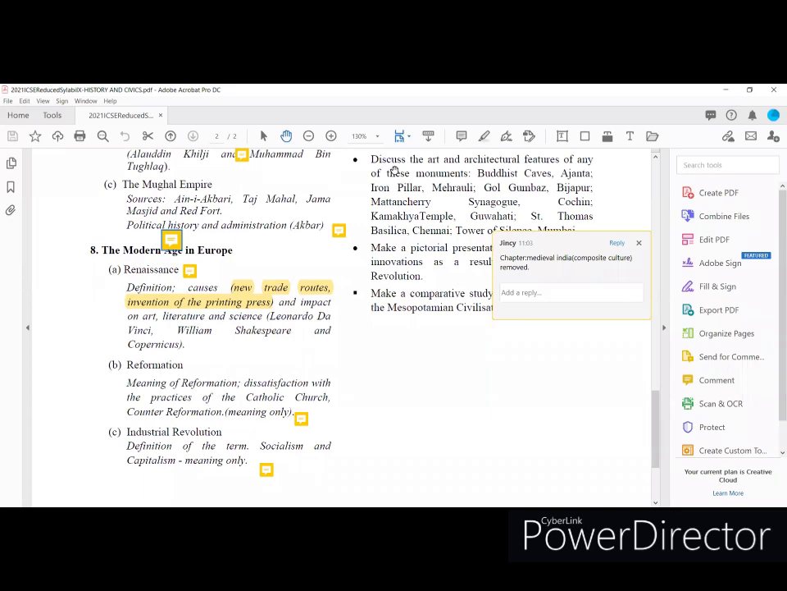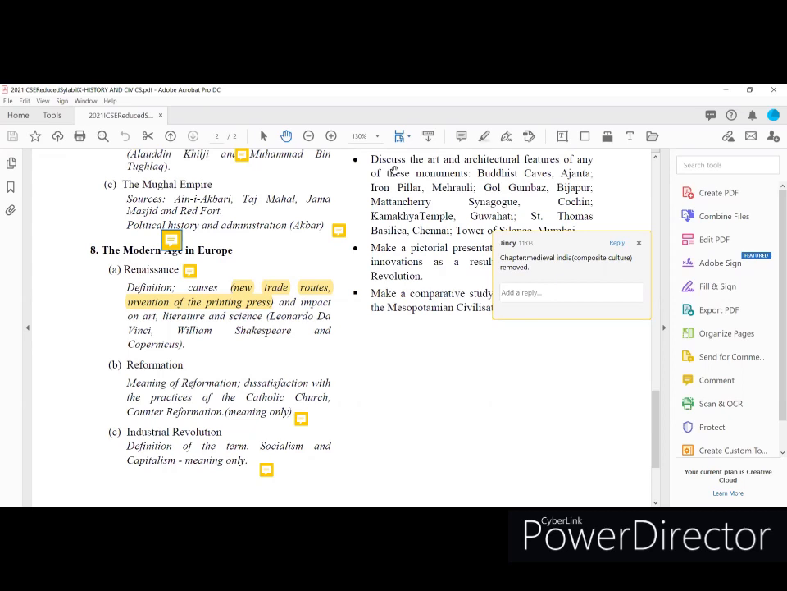And another important thing, the chapter medieval India composite culture is completely removed from the syllabus. We cannot find that in the prescribed syllabus given here for 2021. After the Mughal Empire, it started the modern age in Europe.